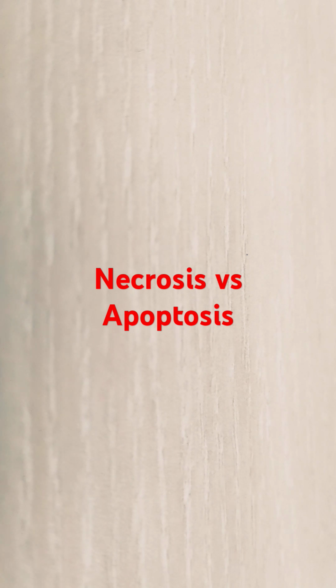In necrosis, the plasma membrane is disrupted, but in apoptosis, the plasma membrane is intact. Cellular contents leak out in necrosis, but in apoptosis they stay intact. And in necrosis, there is frequent inflammation, but in apoptosis, there is no inflammation. Apoptosis does not elicit inflammation, but necrosis does.